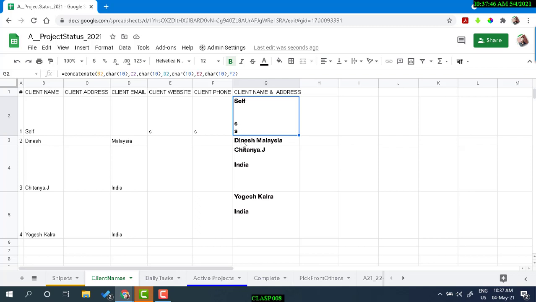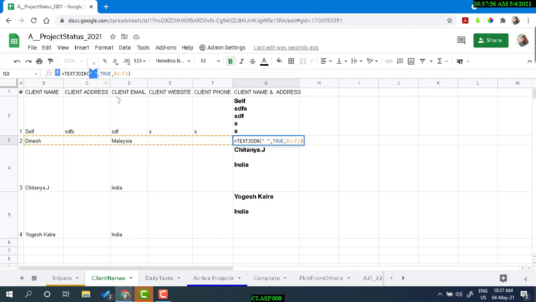If you don't want that, you can use the formula TEXTJOIN. You specify the character between two values. I want, for example, a new line, and then TRUE is whether you want to skip the empty cell.